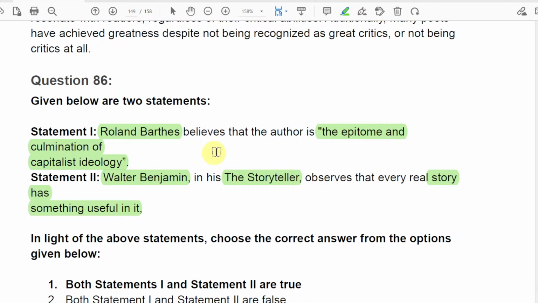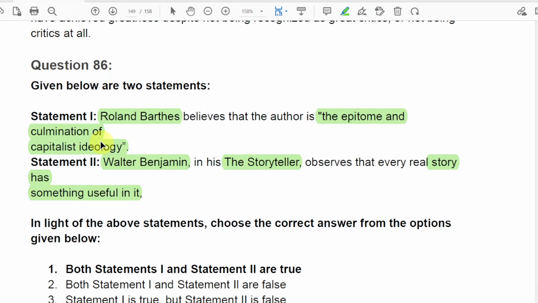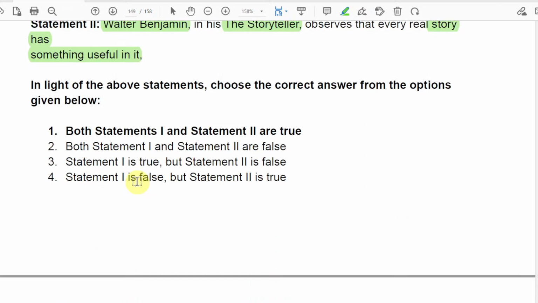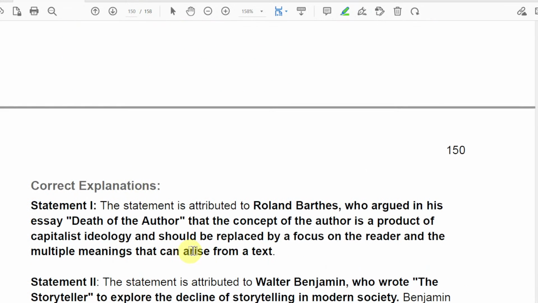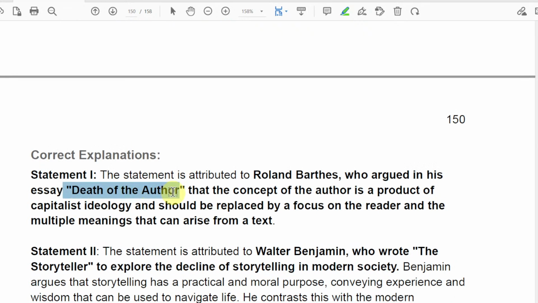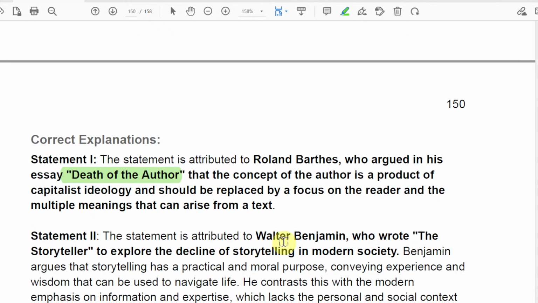Roland Barthes talks about the epitome and culmination of capitalist ideology. So, statement 1 argued this in The Death of the Author, that the concept of the author is a product of capitalist ideology and should be replaced by a focus on the reader and the multiple meanings that can arise from the text. Got it?